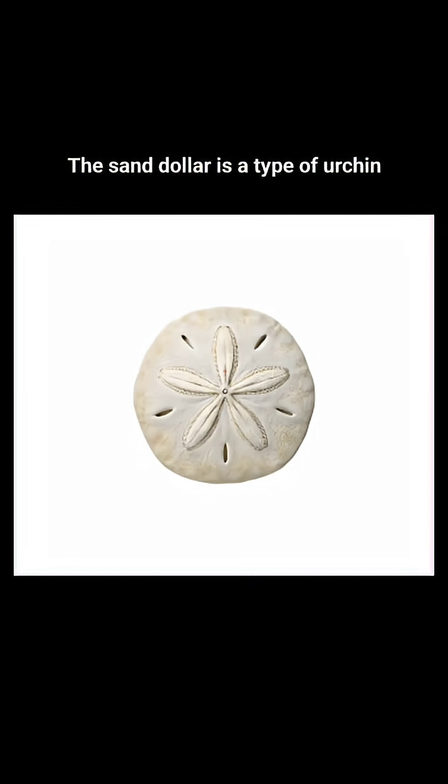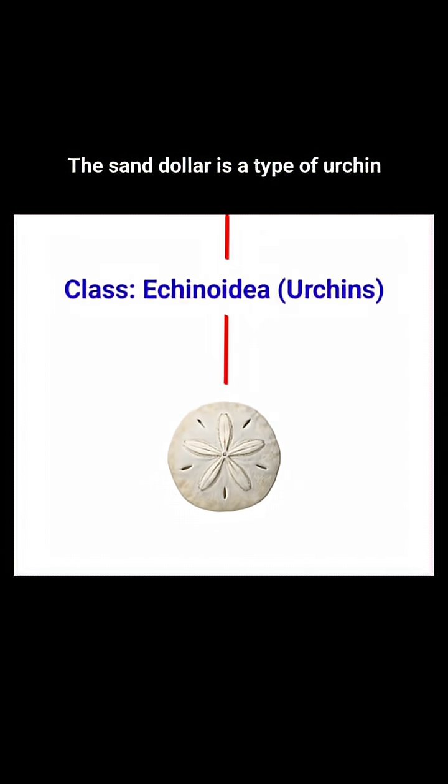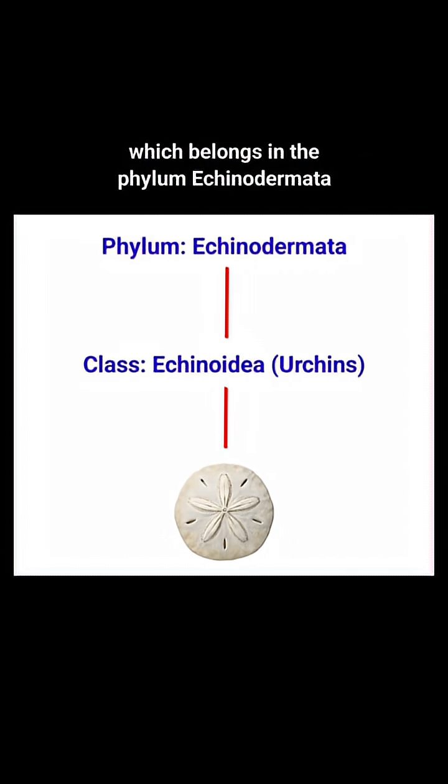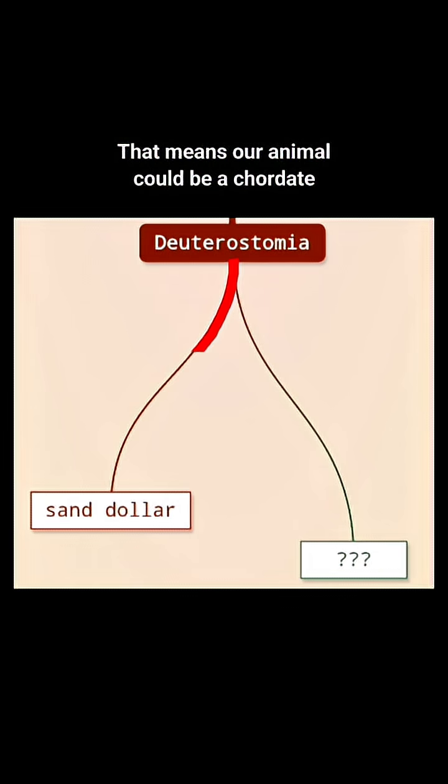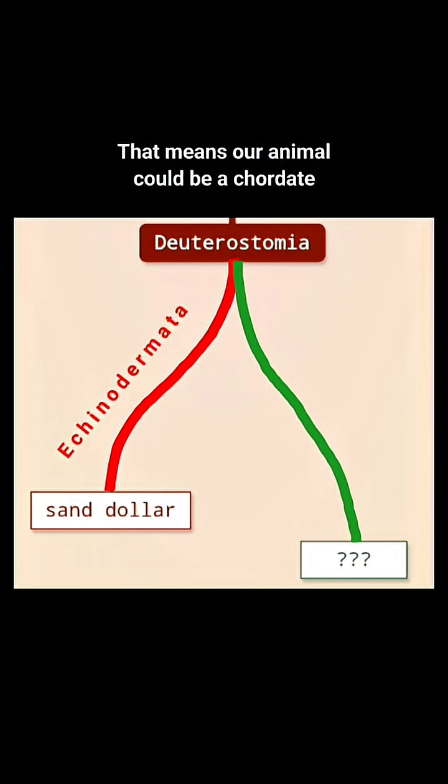The sand dollar is a type of urchin which belongs in the phylum Echinodermata. That means our animal could be a chordate.